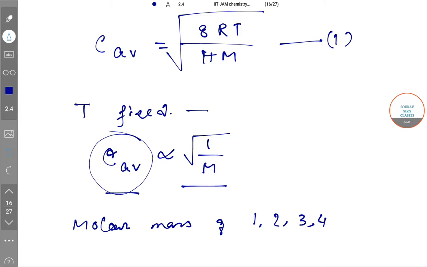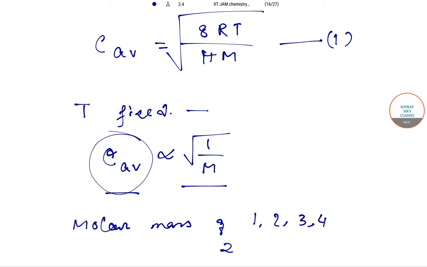I'm starting with the highest one, that is 2. 2 is the greatest, then 1, then 4, then 3. So 3 is the lowest and 2 is the highest one.